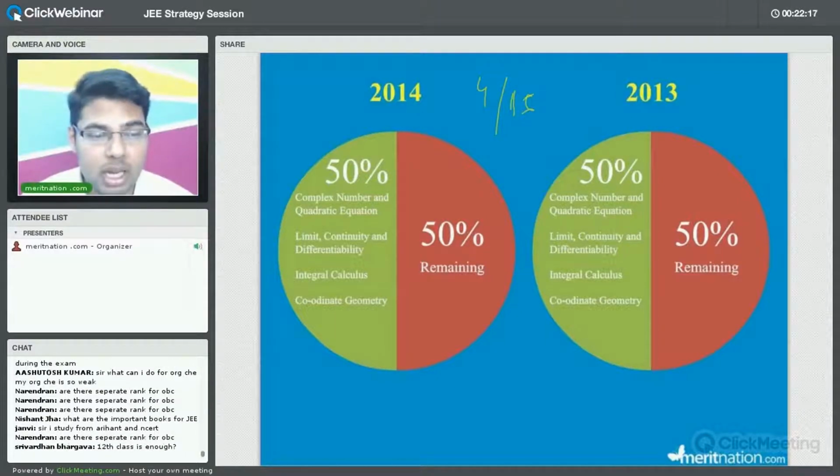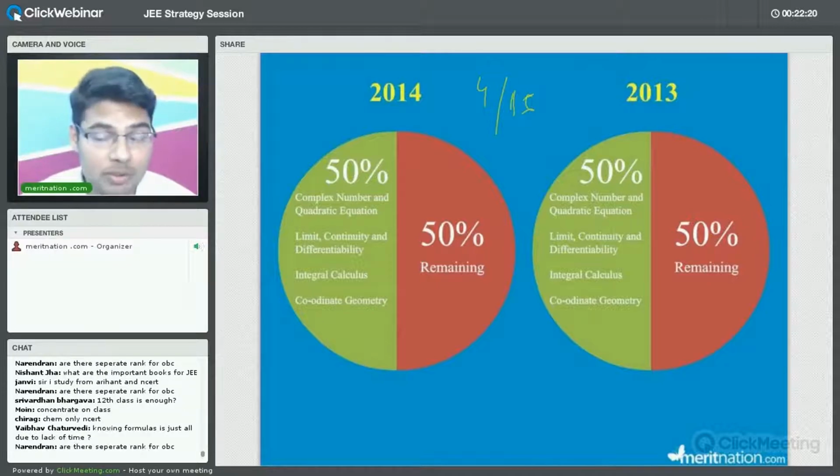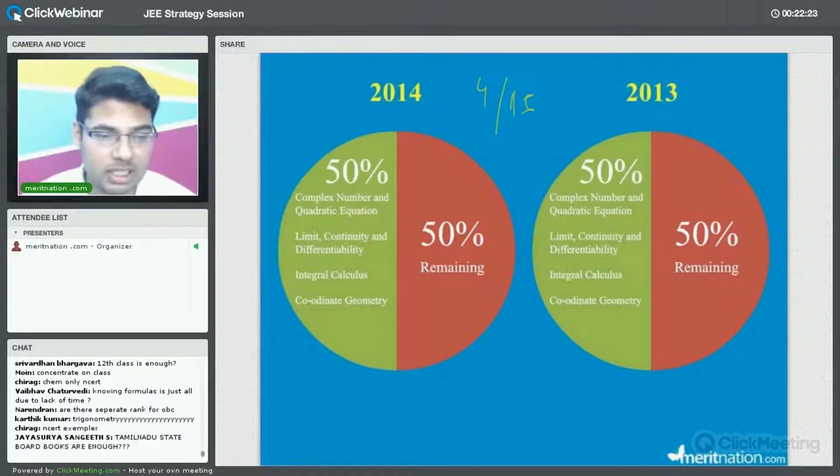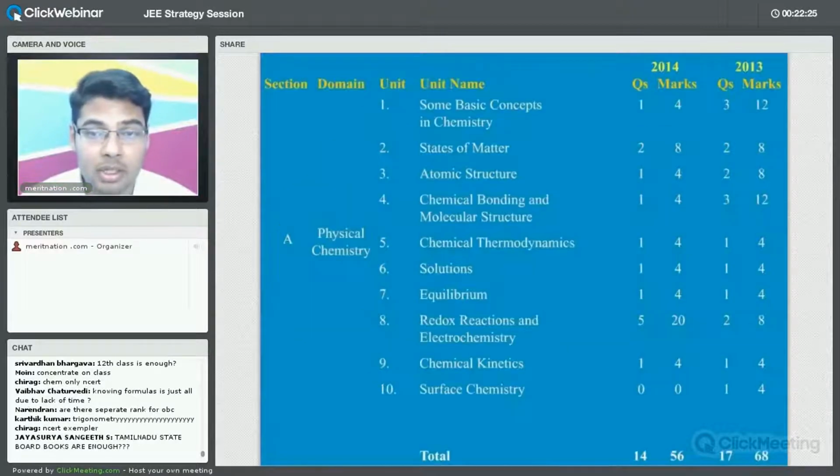So now, here I will just try to discuss the cutoffs separately for OBC and all the things. Just wait for a while till then, all of you, right?